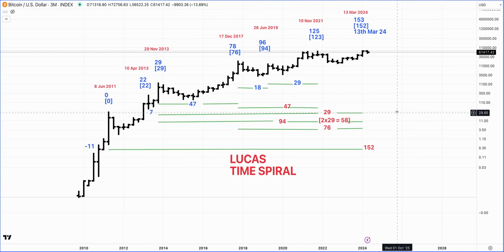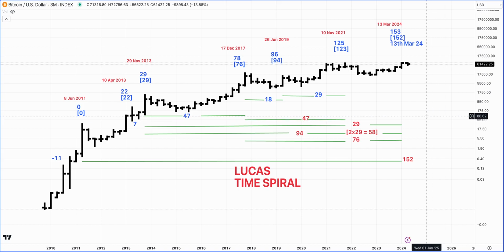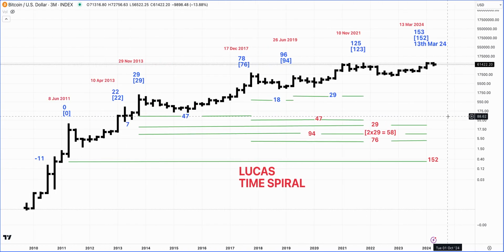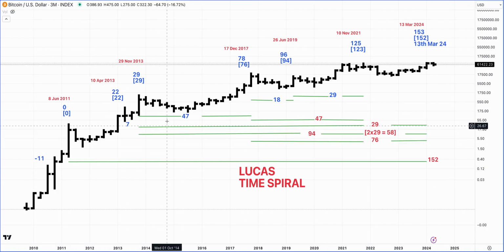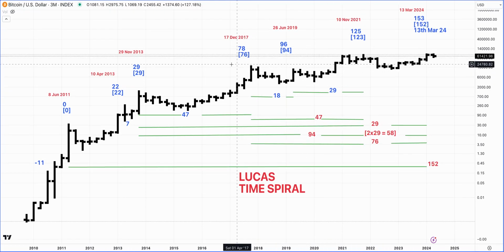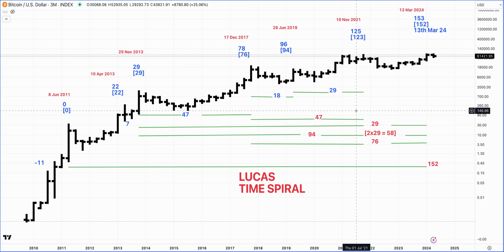And I've done a video about this one, but I just wanted to show you, this is an attempt, this is basically Lucas series or Lucas time spiral, where it appears that the market is actually following these levels when it comes to these numbers really carefully. So I've done a video about it, and they're pretty much all the key ones, they line up pretty nicely with respect to the base around here.